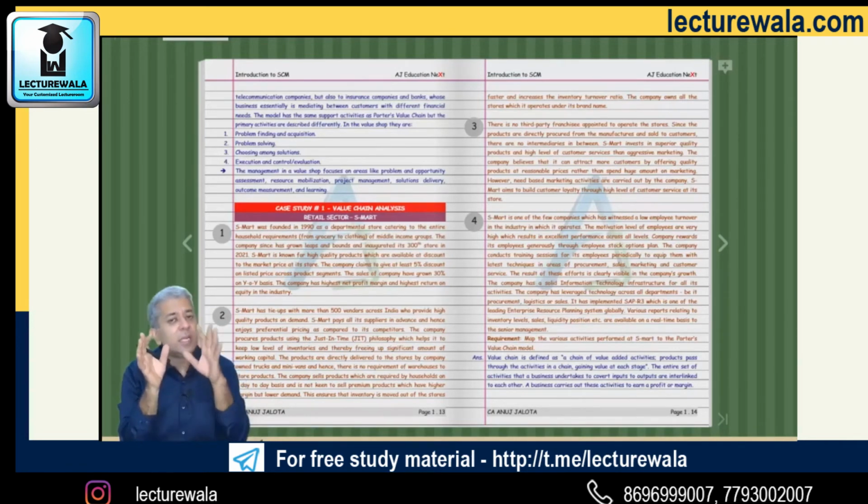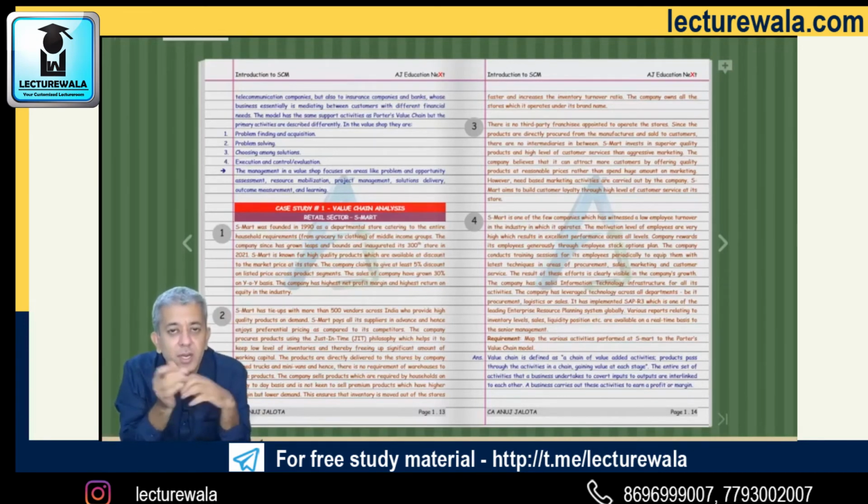And one thing till now we have done on the Telegram channel only, and that is a summary chart for every chapter, which is there on the Telegram channel. So there are 12 chapters, there are 12 charts over there. If you want to revise your theory the fastest, you can download those charts from there. That will help you recap all your chapters fast. This is your third book that you get with your SCMPE regular course 16th edition.